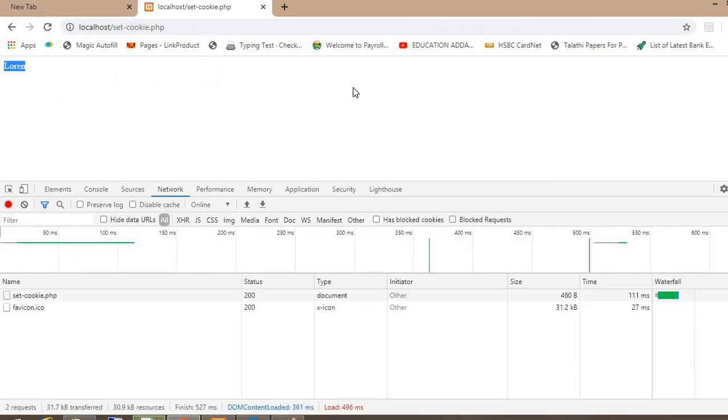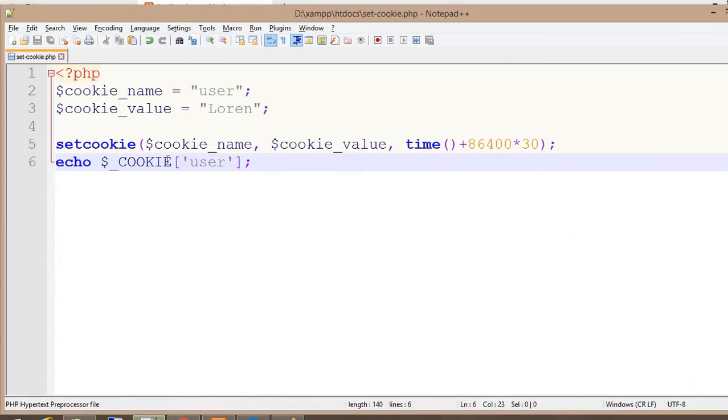This way you can access the cookie value, Lauren. Now what if we want to delete this cookie? To delete this cookie, just set the cookie time to a negative value.